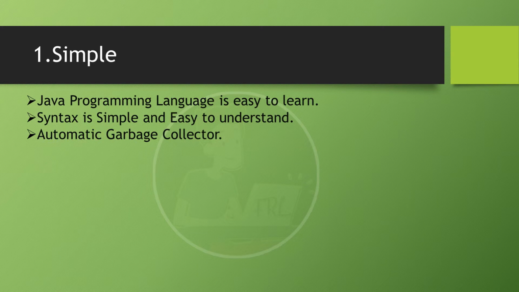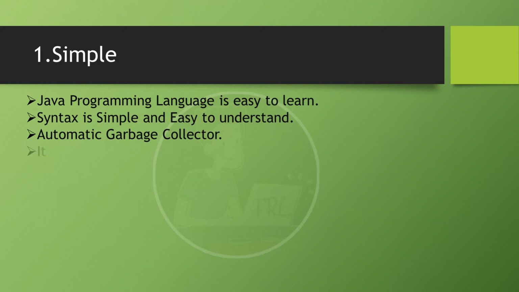Next, Java has an automatic garbage collector. What is a garbage collector? While we are writing programs, sometimes we create objects without any purpose. They are not referencing any data related to that program. In Java, to remove those unreferenced objects, there is no separate process for collecting that garbage. Why? Because Java has its own automatic garbage collector. Without doing any process, the garbage values are collected by Java and destroyed.